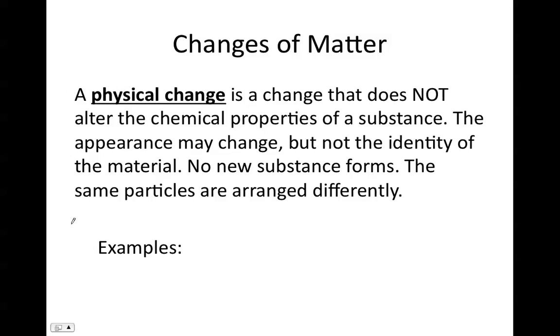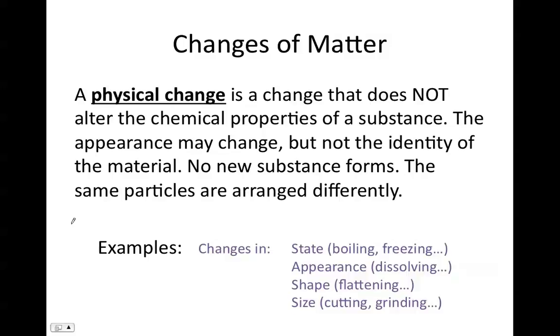So let's move on to changes of matter. A physical change is a change that does not alter the chemical properties of a substance. Whatever chemical we start with, we're going to finish with. No new substance forms, the same particles are simply arranged differently. So good examples of this would be changes in state, such as boiling, freezing. So we're changing the phase.